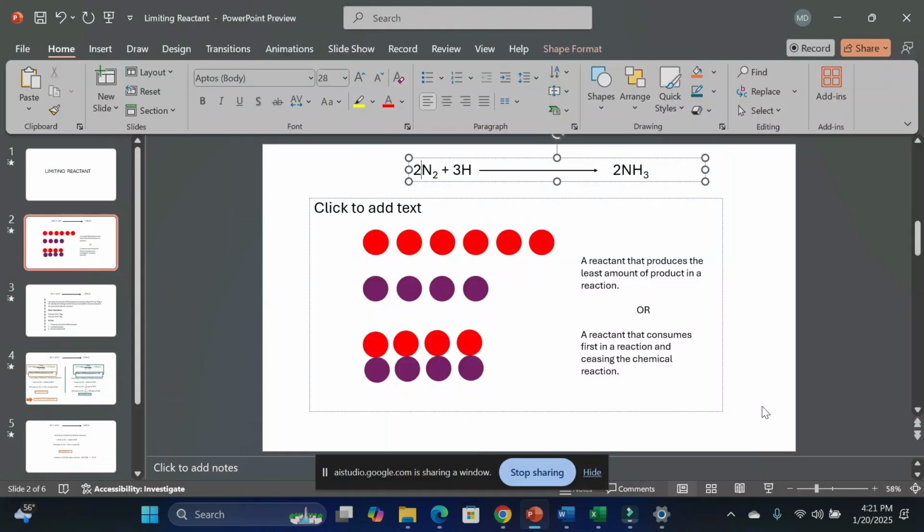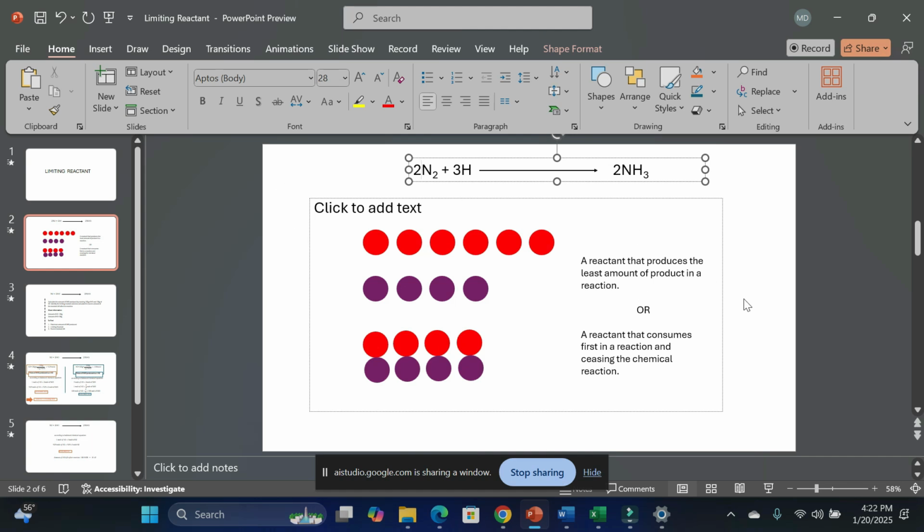Hi, can you look at this particular document? Yes, I see a PowerPoint presentation about limiting reactants. It includes a chemical equation and diagrams with red and purple circles. Is there something specific you'd like to discuss about it? Can you please look at this particular slide and let me know if there is any mistake in it?